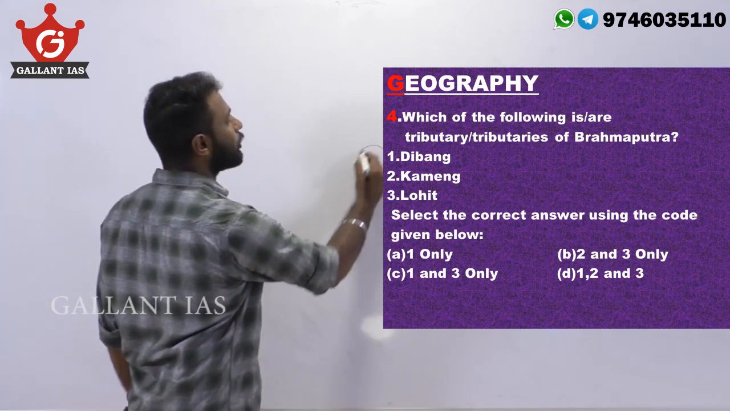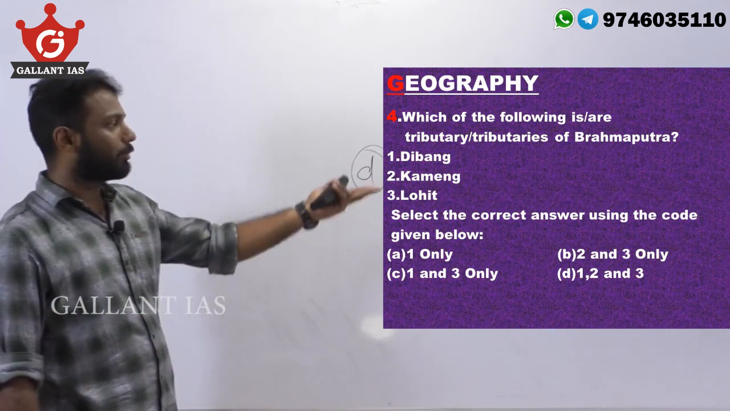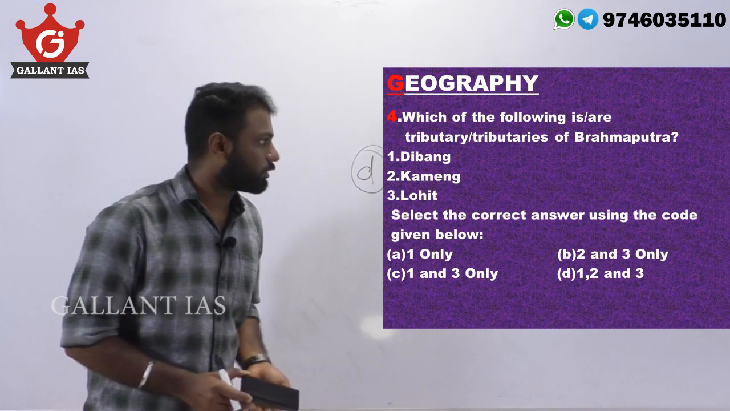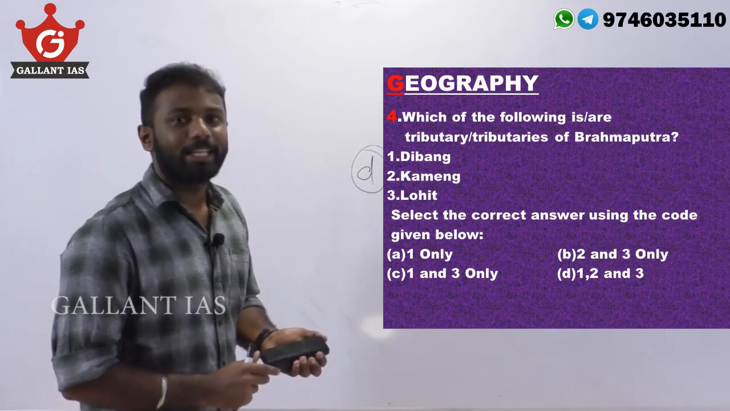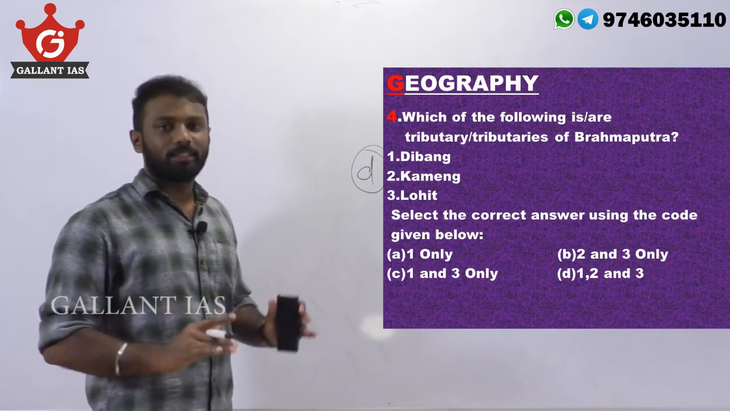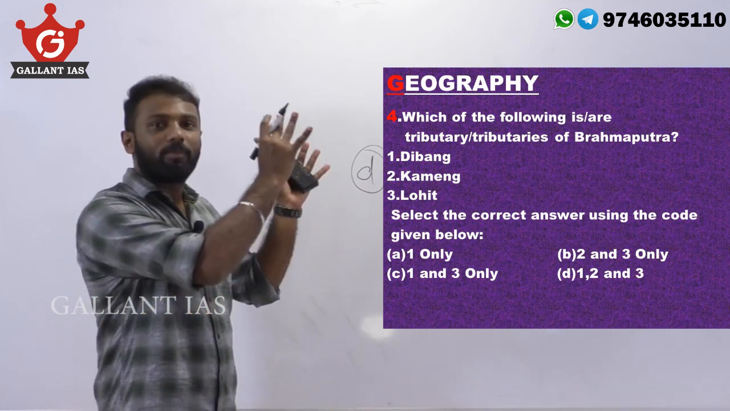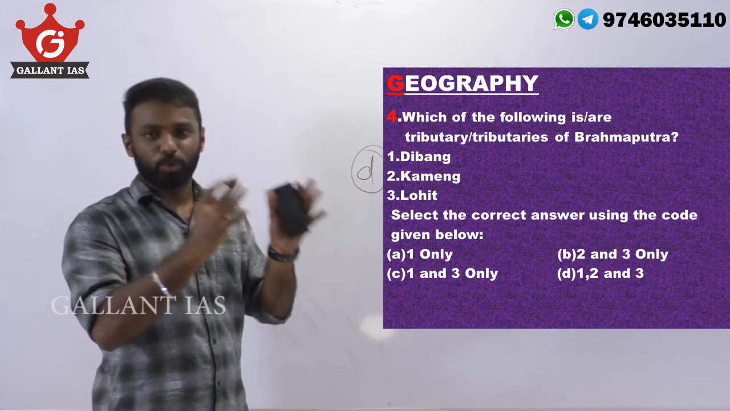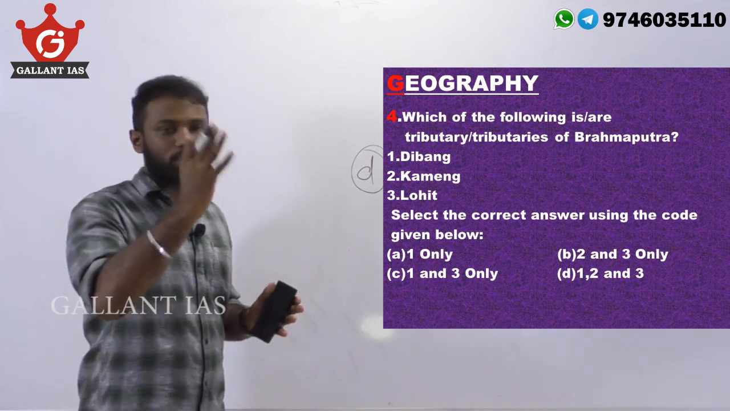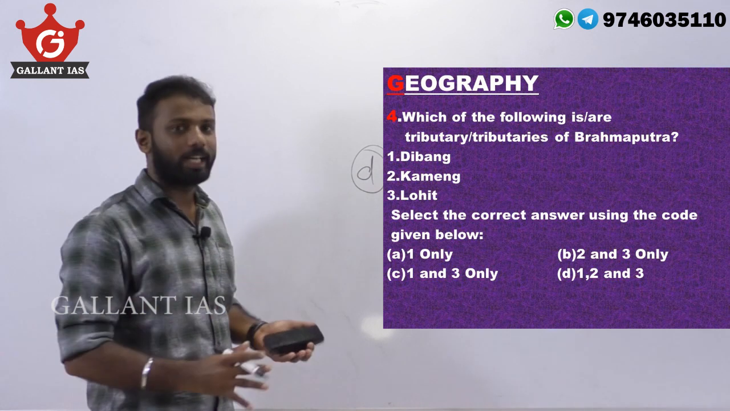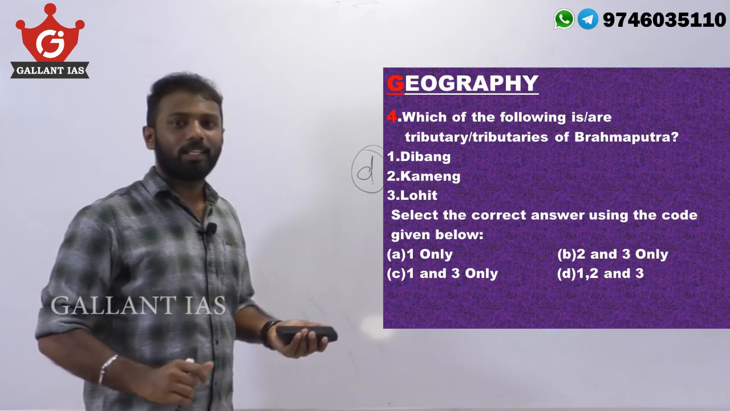The answer is D because all the tributaries mentioned, Dibang, Kameng and Lohit, are tributaries of the Brahmaputra river. So when you study the Indian drainage system, you must study all those tributaries clearly, from west to east or east to west, or north to south or south to north. Based on this order also UPSC can ask questions, or chronological order likewise. So take care of that.